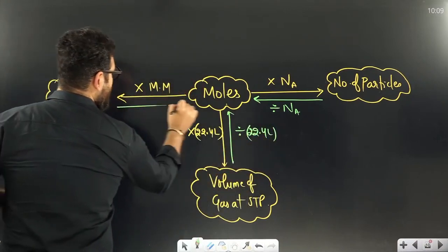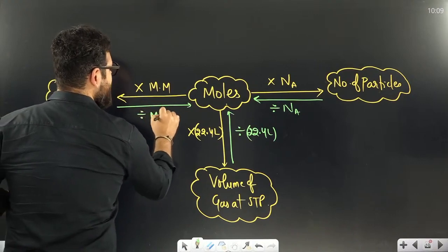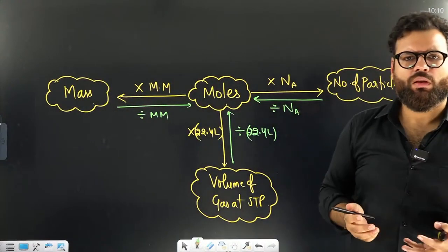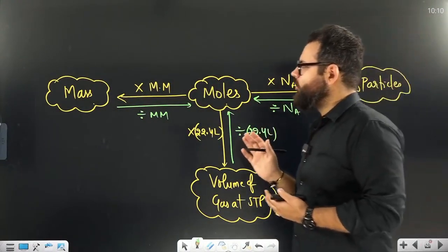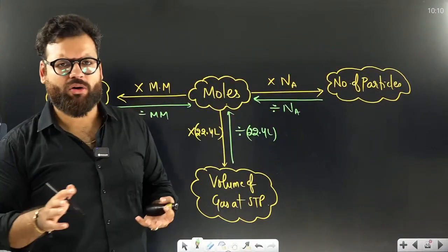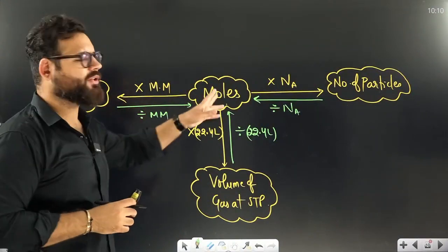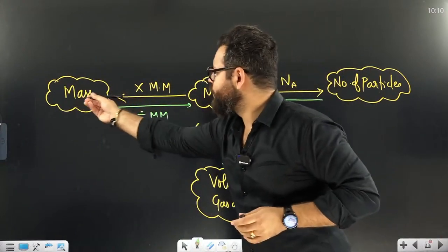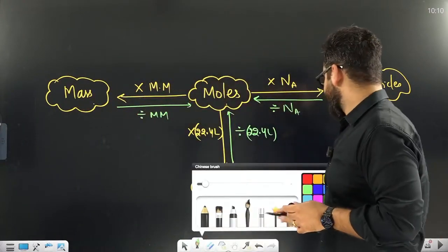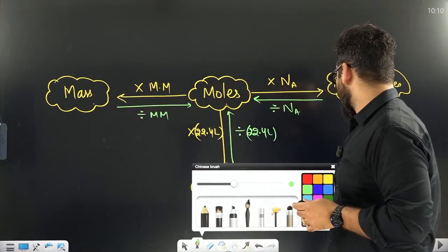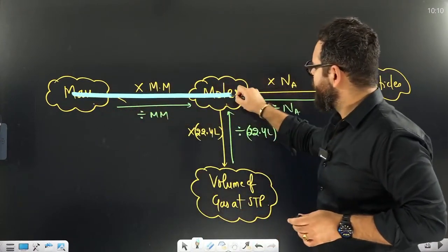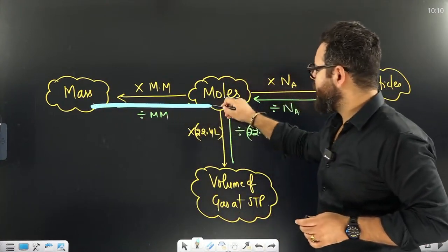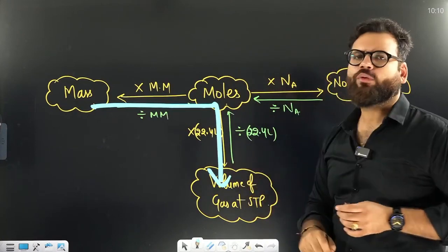Mass is given, you want to go to moles, divide by molar mass. Simple. If mass is given, you want to reach moles, divide by molar mass. Now you can go from any one place to another place. If you want to go from mass to volume, like this you have to travel, from here to here, here to here. How will you travel? First you will divide by molar mass, then you will multiply by 22.4 liter.